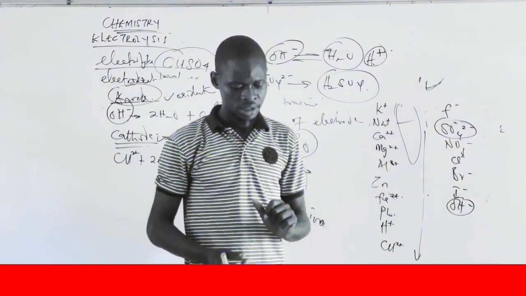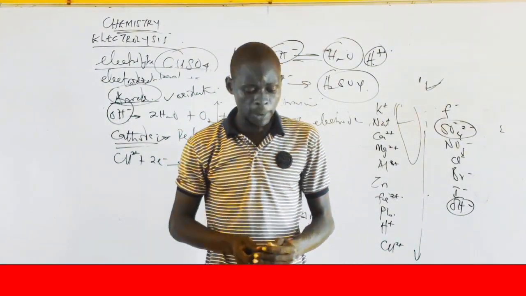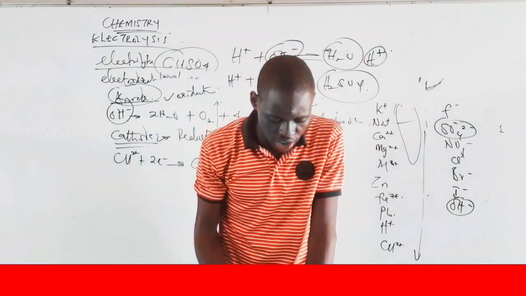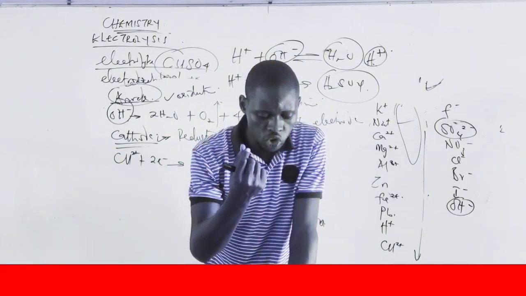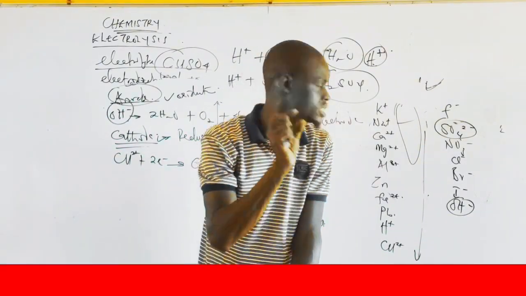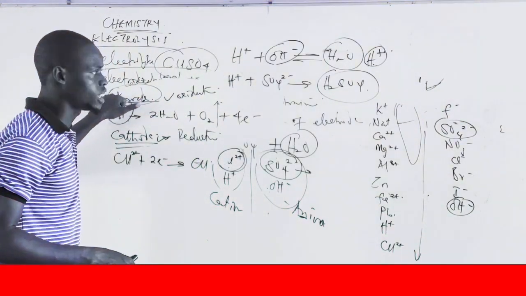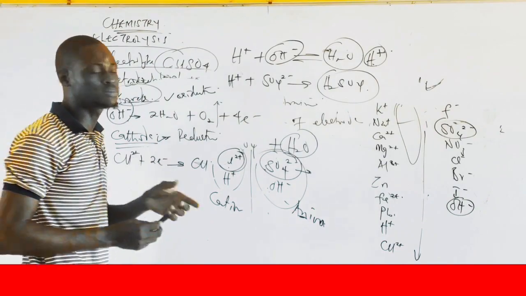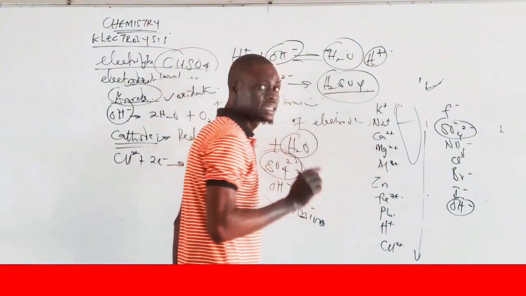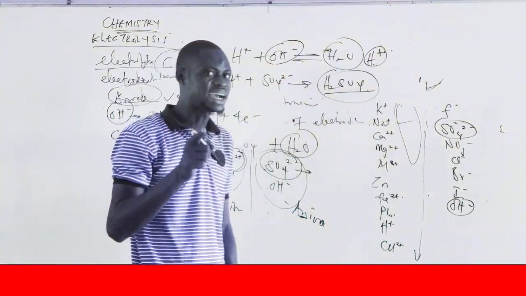Why is it tricky? In the sense that they said, during electrolysis of copper(II) sulfate solution between platinum electrodes, litmus solution is added to the anode compartment. Don't forget I said the anode compartment is acidic, not alkaline in nature.